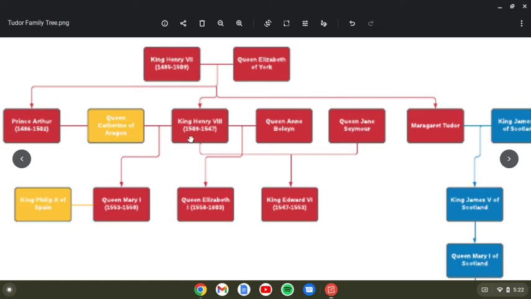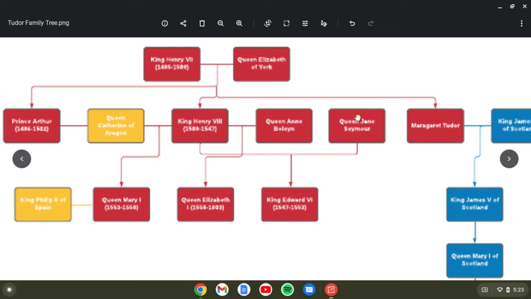And Henry grew angry that his wife Catherine wouldn't produce a son, so he ended up divorcing her, breaking with the Catholic Church in 1533, and marrying Anne Boleyn, her lady-in-waiting. He and Anne ended up having one child, again a daughter, Queen Elizabeth, who we'll get to after as well. But Anne Boleyn was accused of adultery and ended up losing her head in 1536, the same year Queen Catherine of Aragon died.